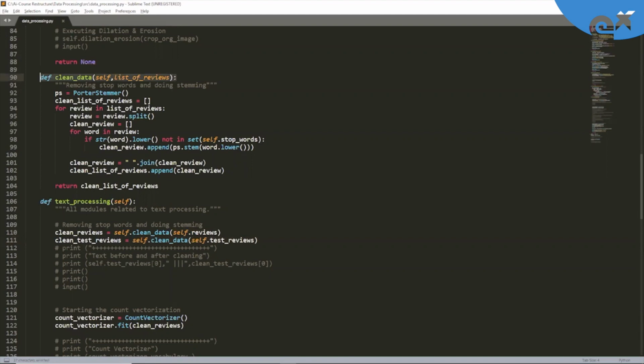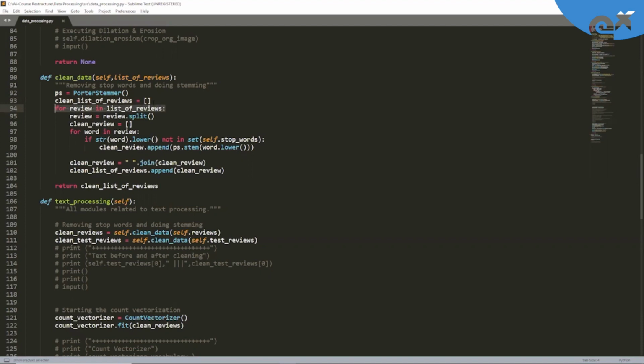You can see here we have defined a function where the input is a list of reviews. First of all, we need to create one object, ps equal to PorterStemmer. This is what we are going to use when it comes to stemming. Then we have defined an empty list, clean underscore list underscore of reviews, where we will simply append all our clean reviews after pre-processing.